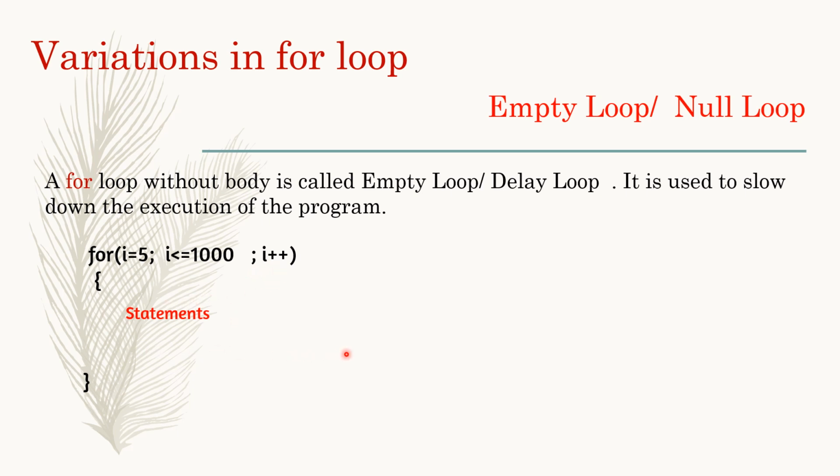This loop is also known as a delay loop. It will delay or slow down the program. Suppose you want to slow down a program due to some calculation in between, we will use an empty loop, otherwise called a null loop. We can have the starting number as 1 and the ending number as 1 lakh, 2 lakh, 3 lakh. Till the execution of the loop is completed, the program will slow down. So it is also known as a delay loop, empty loop or null loop, a loop without body, mainly used for slowing down the program execution.